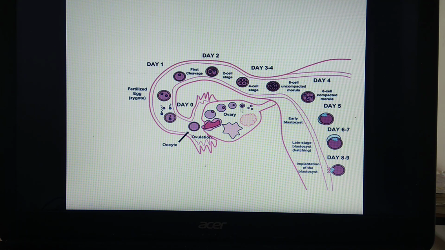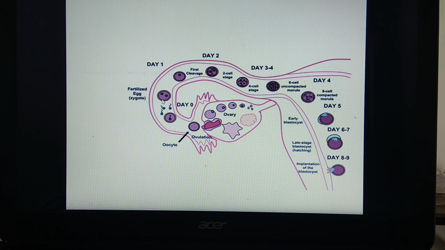So this is the ovary. Here because of ovulation, the ovum is released. This ovum which is released is trapped by the infundibulum region and it enters into the ampulla part. In this ampulla part, these are the sperms which surround the egg, and only one can enter into the ovum, into the secondary oocyte. Because of the entry of the sperm into the secondary oocyte, it completes the second maturation division and it becomes the ovum.